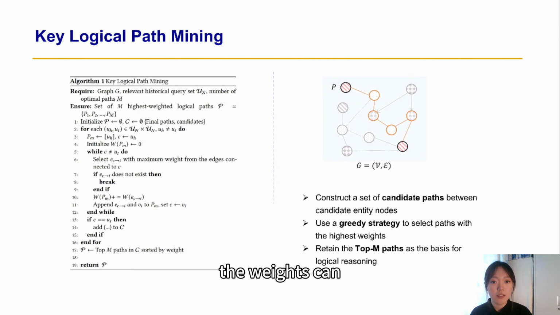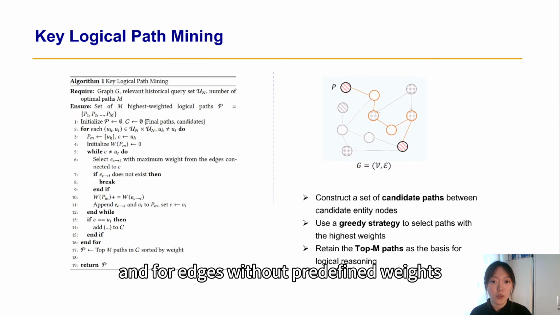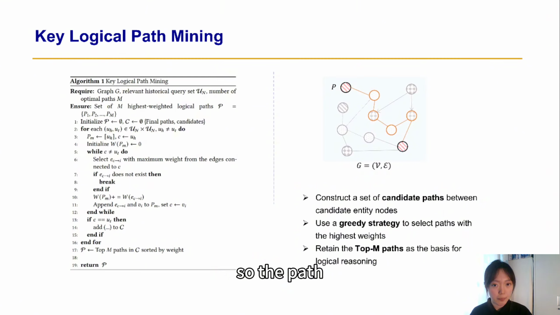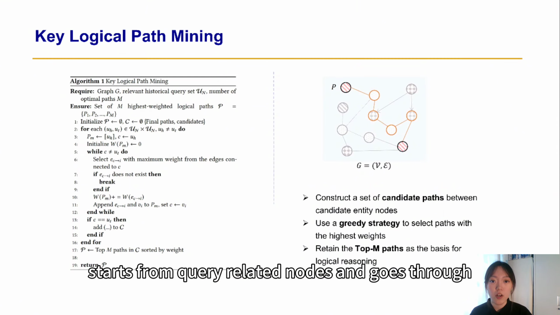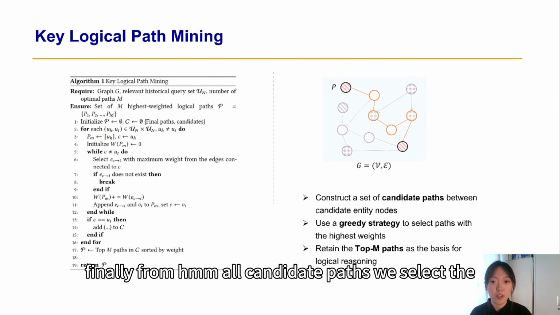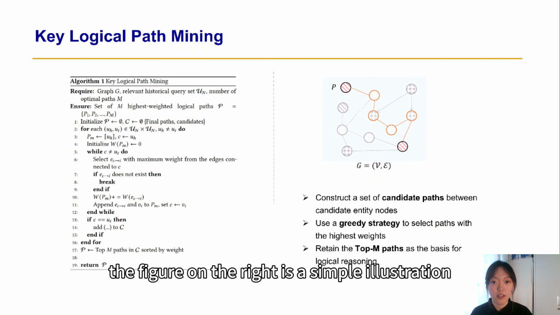The weights can come from similarities like case-to-case edges, and for edges without predefined weights, we assign a default value of 1. So the path starts from query-related nodes and goes through relevant legal articles and similar cases. Finally, from our candidate paths, we select the top and optimal path as the basis for reasoning. The figure on the right is a simple illustration.